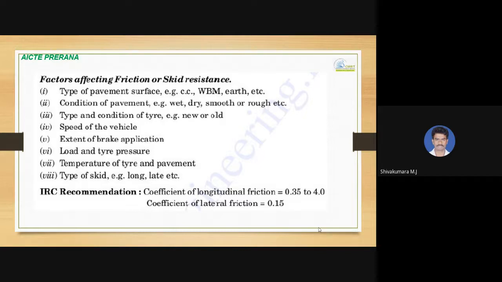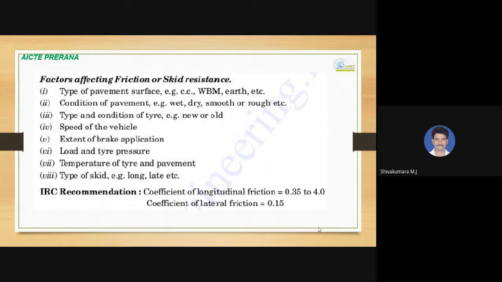With an old tire, if the road surface is dry, there will be proper contact between the tire surface and the road. Also, due to wearing of the tire surface, there will be more area of contact between the old tires and the road, so the skid resistance will be greater.